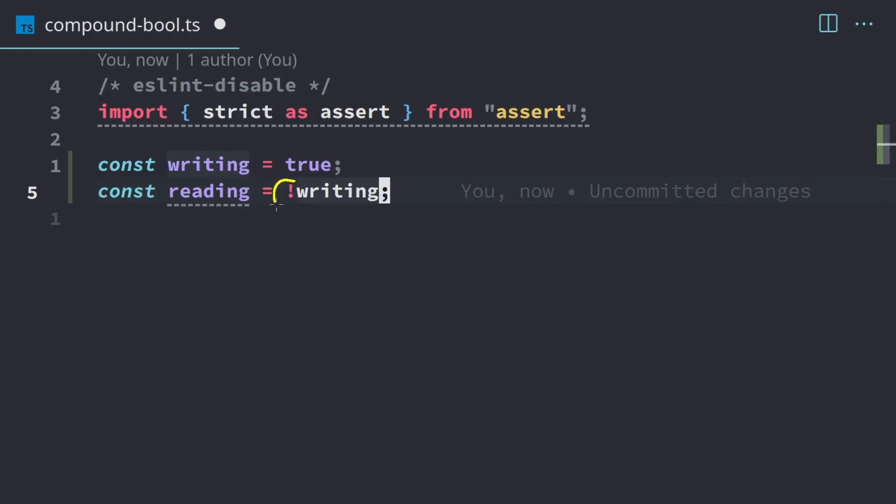Anytime we have the exclamation point right here, that's going to switch true and false. So if we start with true, that's going to become false. And if we start with false, that's going to become true.